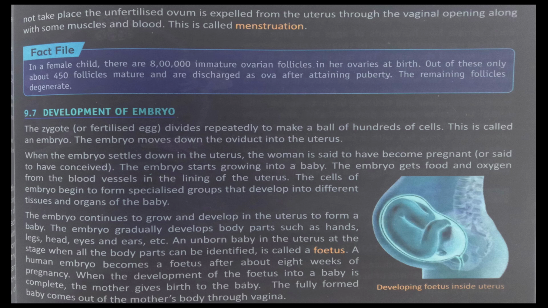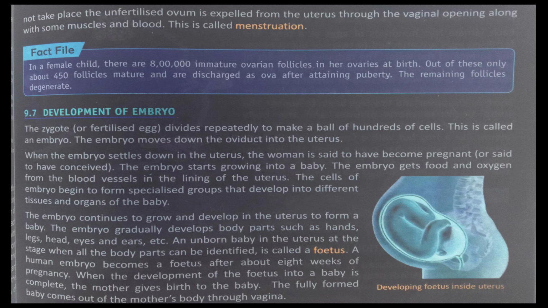After the formation of zygote, there is a development of embryo when the zygote gets divided many times. The zygote of fertilized egg divides repeatedly to make a ball of hundreds of cells. This is called an embryo. The embryo moves down the oviduct into the uterus. When the embryo settles down in the uterus, the woman is said to have become pregnant or said to have conceived. The embryo starts growing into a baby.